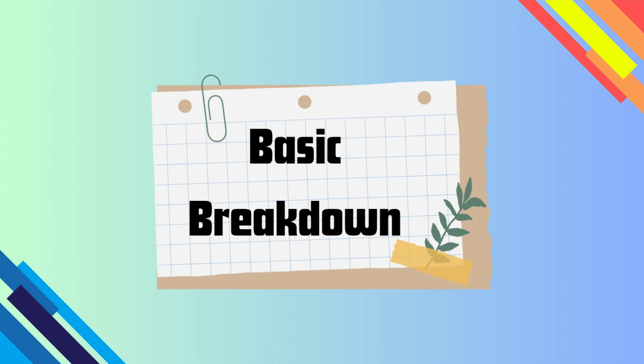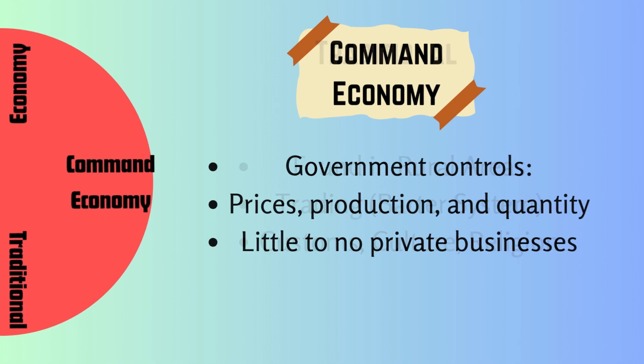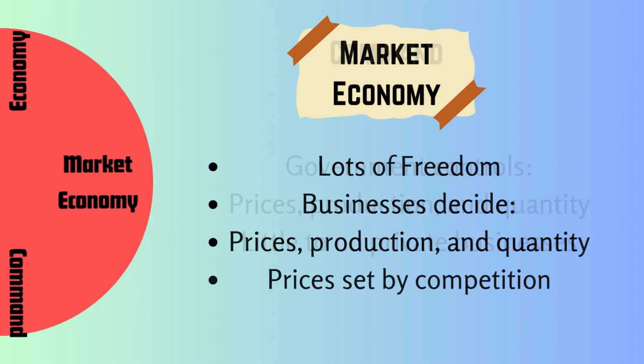Let's show a basic breakdown now. The traditional economy is found in rural areas, uses the trading, or also called the barter system, and also customs, culture, and religion play a big role in the traditional economy. Next, the command economy. The government controls prices, production, and quantity, and there's little to no private businesses. Next, the market economy. There's lots of freedom, businesses decide prices, production, and quantity, and prices are set by competition.